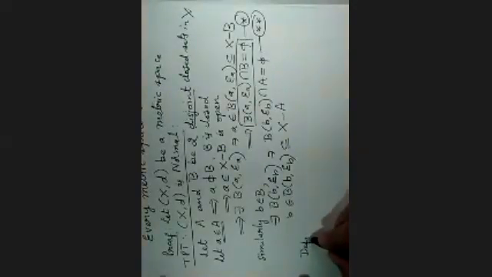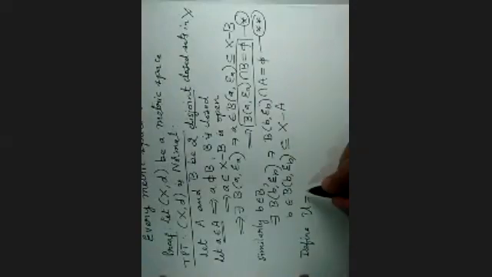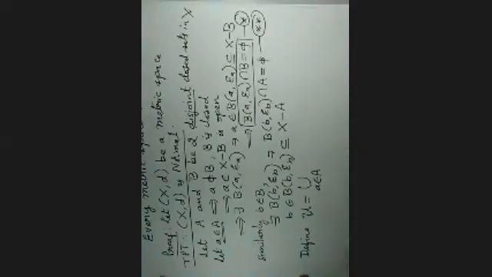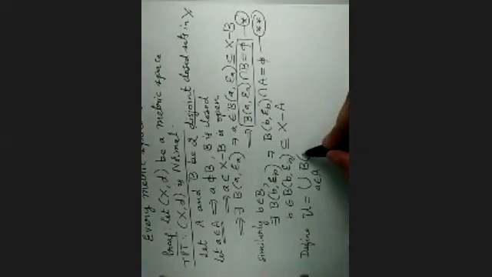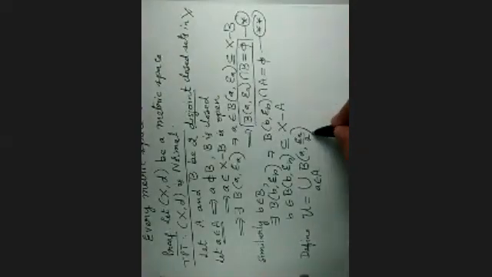Now, we want two disjoint open sets separating A and B. Let us define U equal to the union, a varying over A, of all the open balls centered at a with radius epsilon a by 2.